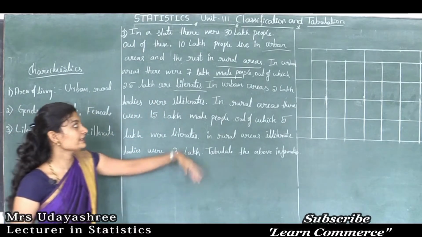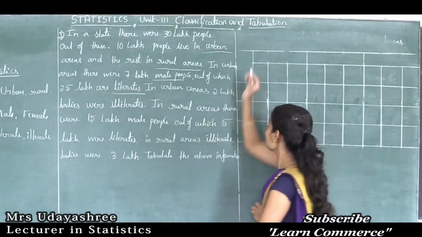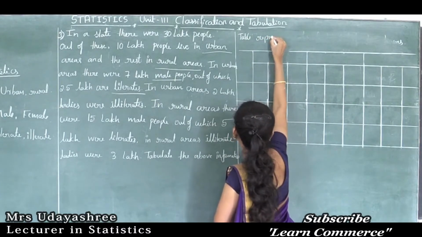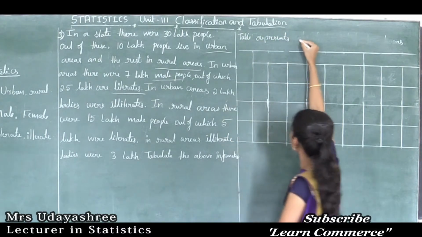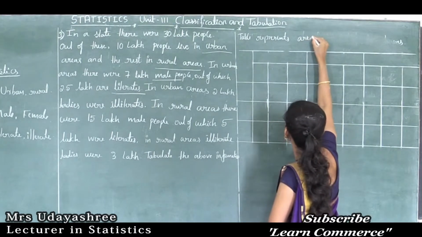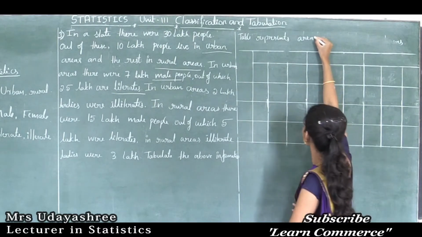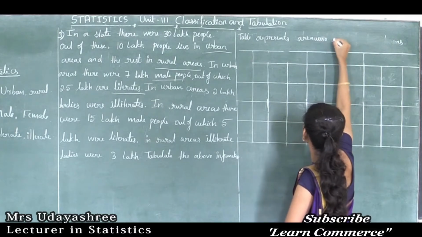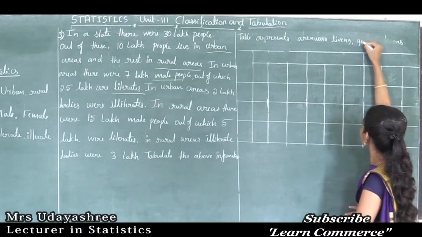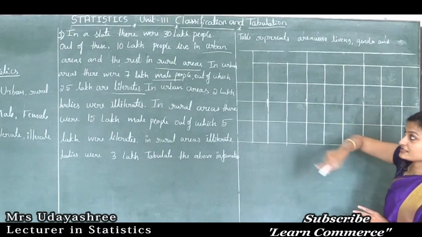Before tabulating the above information we need to write a title. So the title is: the table represents area wise living, gender and literacy.